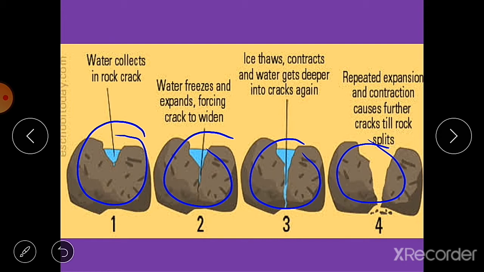Here you can see the four processes. First, water collects in rock cracks, then water freezes and expands, forcing the crack to widen. Then the ice thaws. Thaws means unfreezes. So it contracts again and water gets deeper into the cracks. Repeated expansion and contraction cause further cracks till the rock splits into smaller particles.